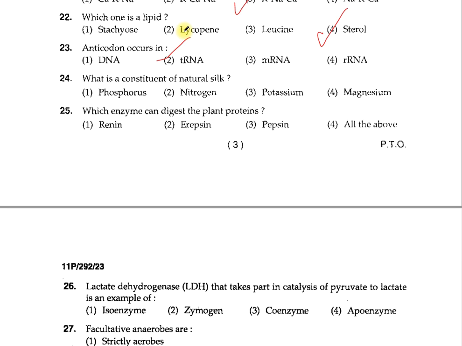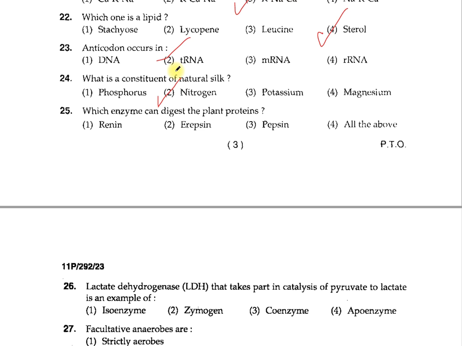Question 24. What is a constituent of natural silk? 1 phosphorus, 2 nitrogen, 3 potassium, 4 magnesium. The one which is correct is the nitrogen. The natural silk contains the proteins which are the sericin and the fibroin, and all the proteins contain the nitrogen element. So option 2, nitrogen, is correct.